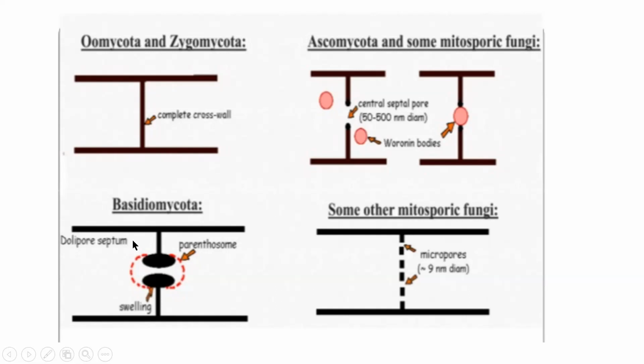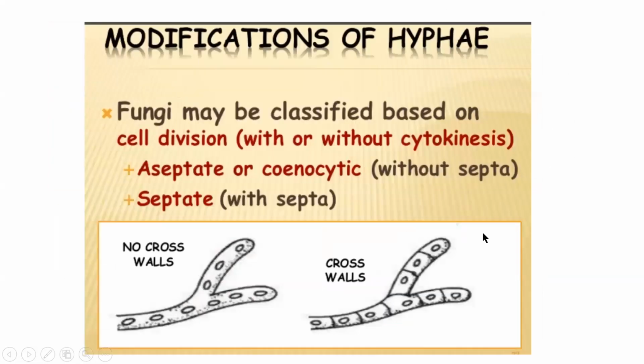In some hypha, the outline or the boundary of the pore is dumbbell shaped. Okay, it's called dolipore. In some septum, you can see many pores. That's called micropores. So they are referred to as microporic septa. Okay, so these are the different types of septa which are seen in septate hypha.